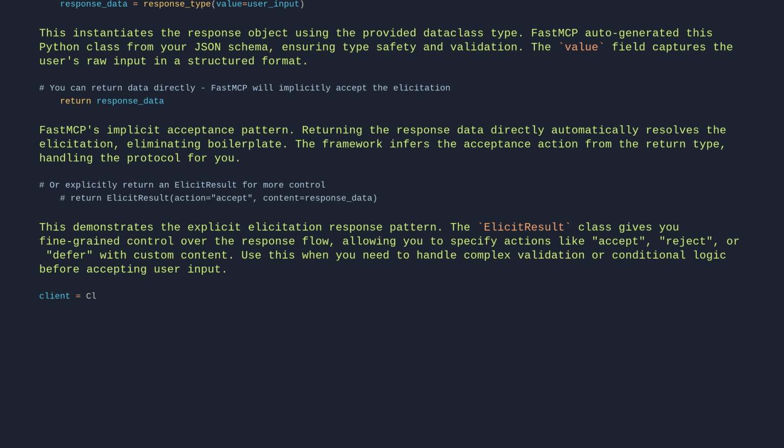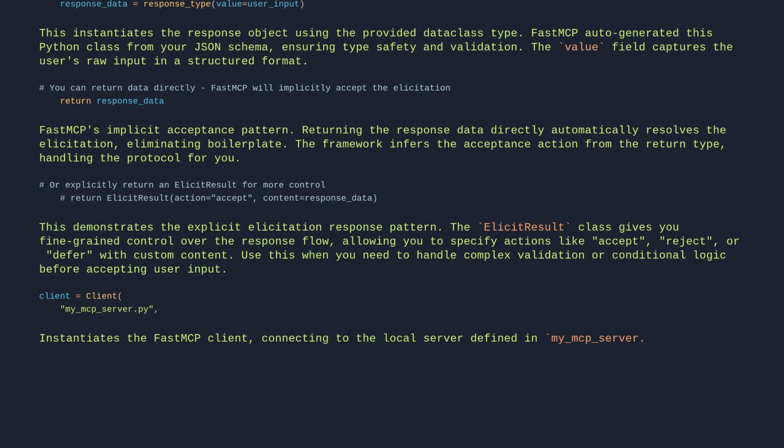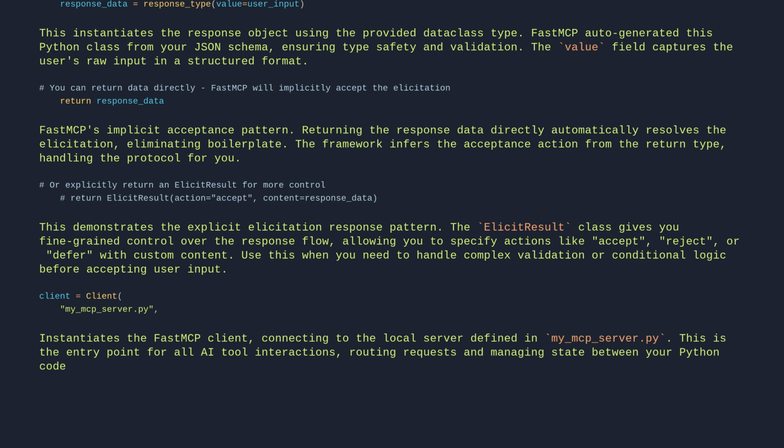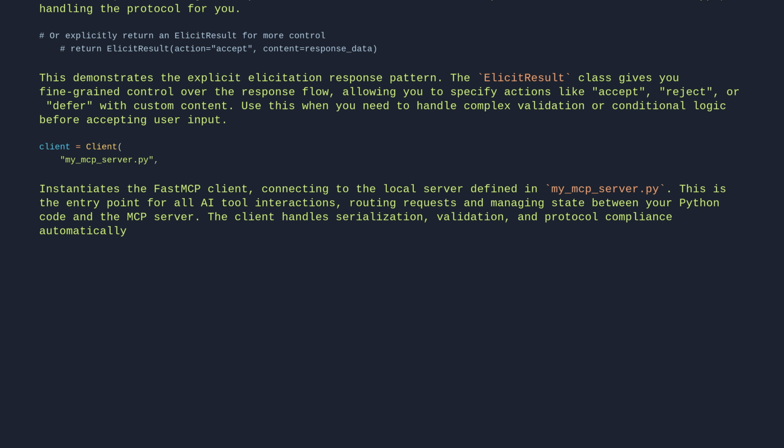client = Client("my_mcp_server.py", elicitation_handler=elicitation_handler). This instantiates the FastMCP client, connecting to the local server defined in my_mcp_server.py. This is the entry point for all AI tool interactions, routing requests and managing state between your Python code and the MCP server. The client handles serialization, validation, and protocol compliance automatically.